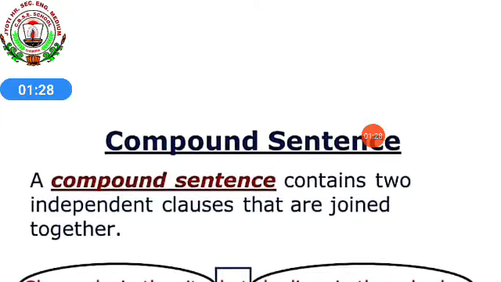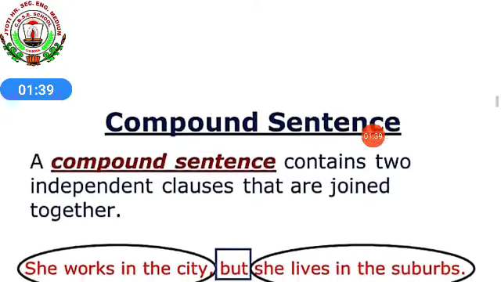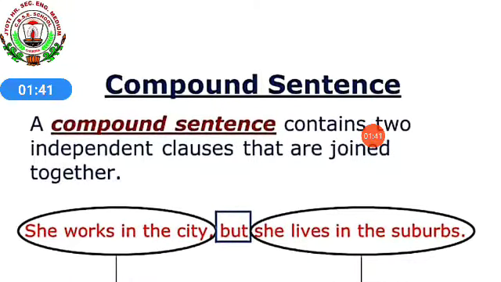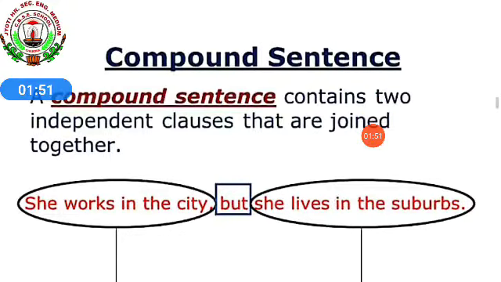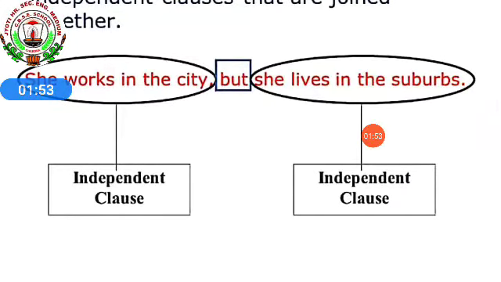When two independent clauses are joined together with a conjunction, that is known as a compound sentence. If you remove the conjunction, you can say both parts of the sentence independently.